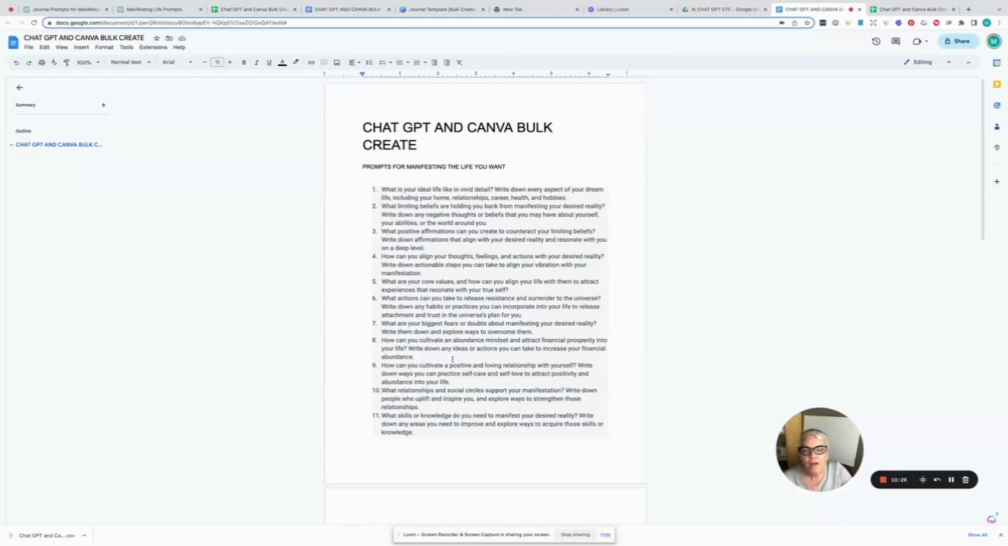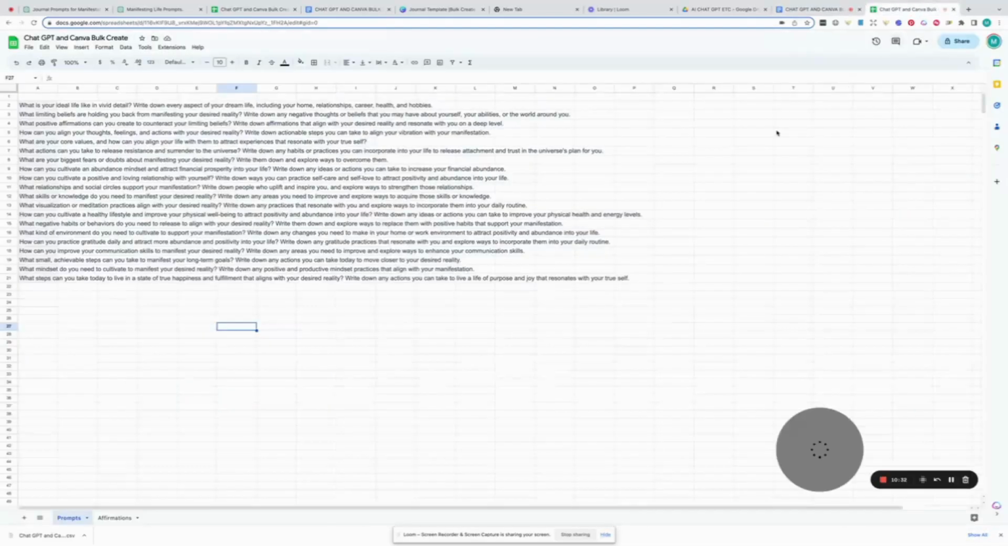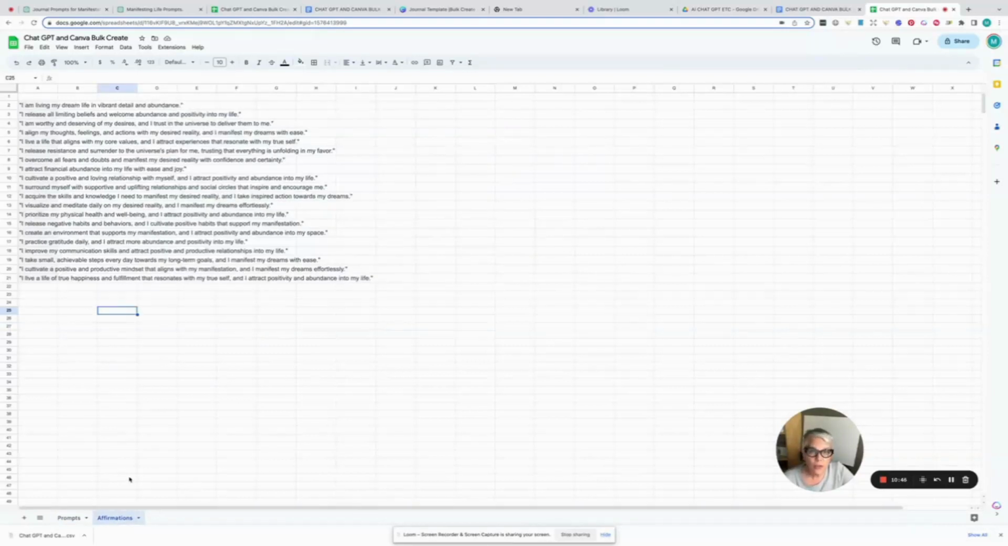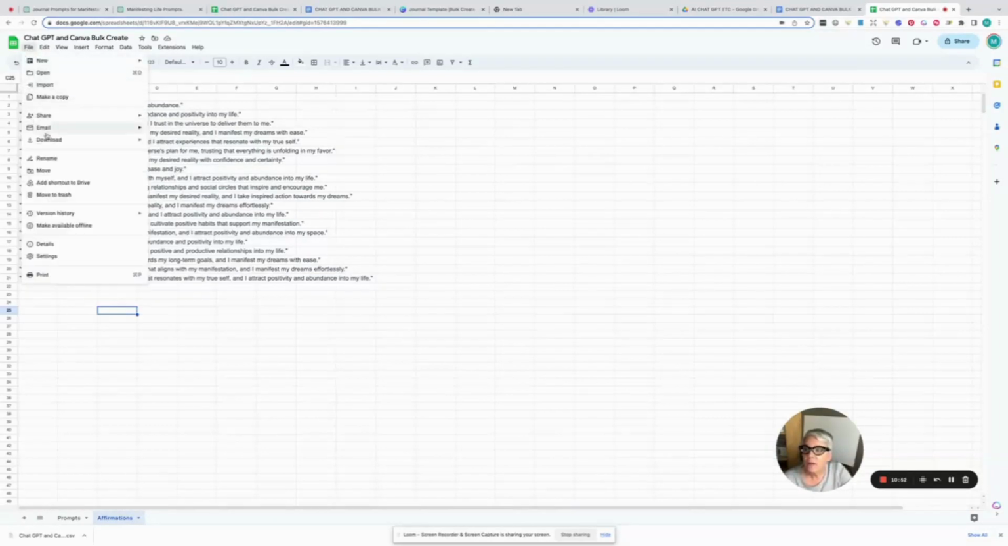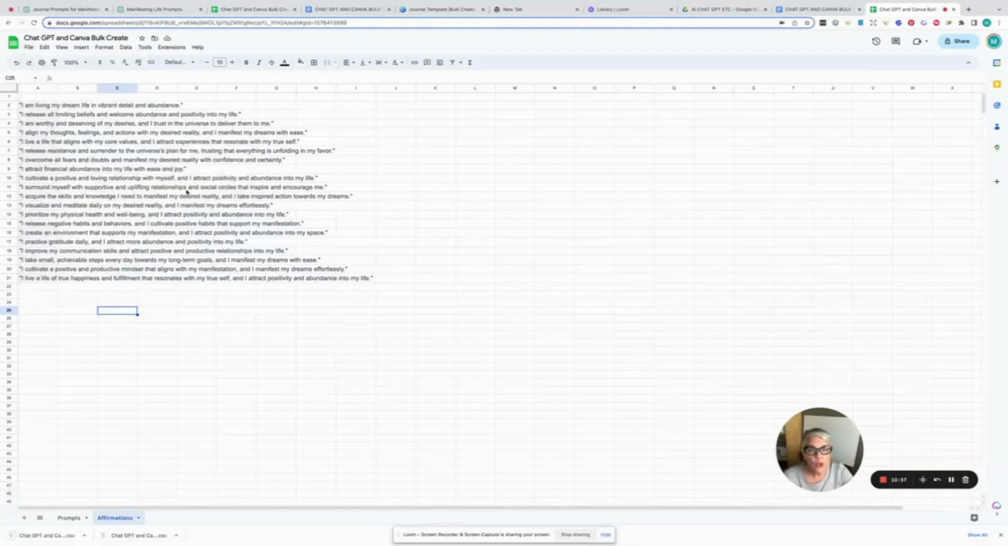We now have our information saved in a Google Doc and saved in a Google Sheet. We have also taken these and downloaded the journal prompts into one of our CSVs. Now I'm going to click on the affirmations page and I'm going to download this as a CSV as well. So I'm going to hit File, Download, comma separated value. Okay, so now we're all done with that, and it's time to go into Canva and have a little bit of fun.